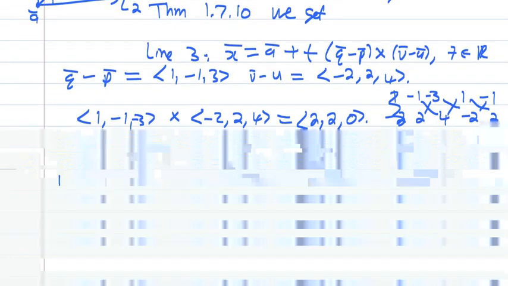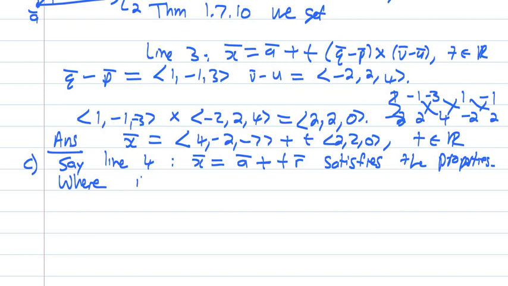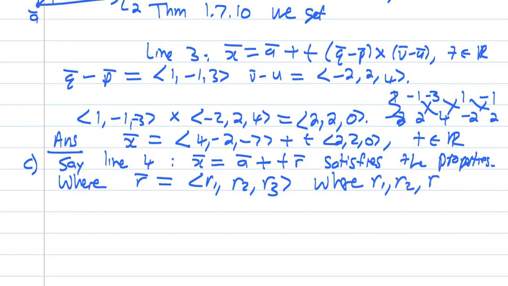I'm also going to make my life easy, where vector R is of the form (R1, R2, R3), where R1, R2, R3 are real numbers. Now, we want line 4 to be perpendicular to line 1, and we want line 4 to be perpendicular to line 2. So we know that two lines are perpendicular if certain dot products are 0.